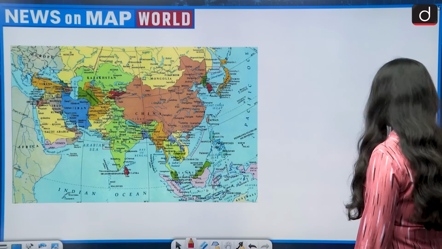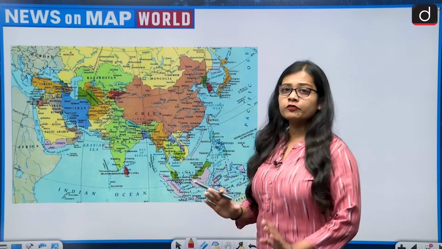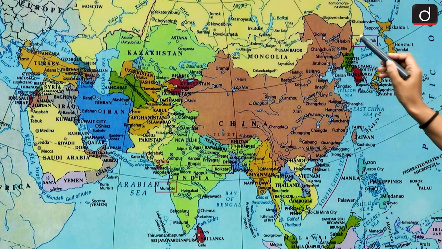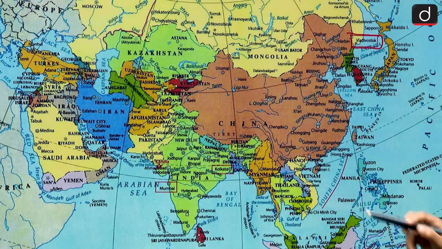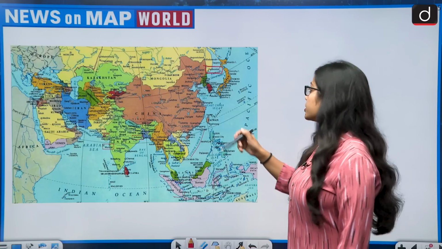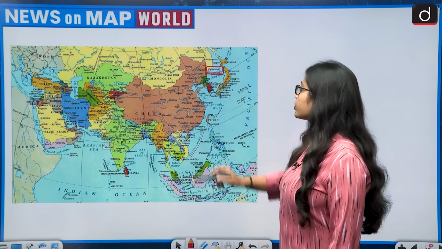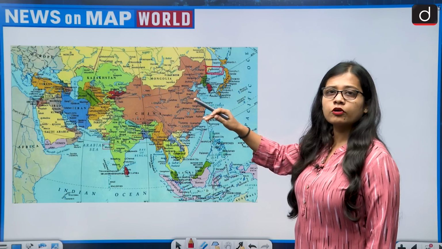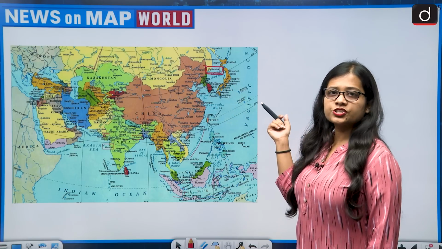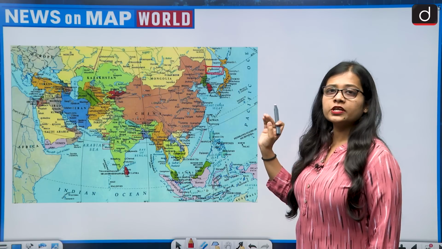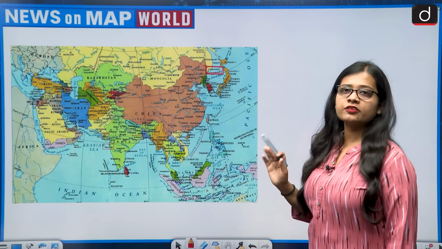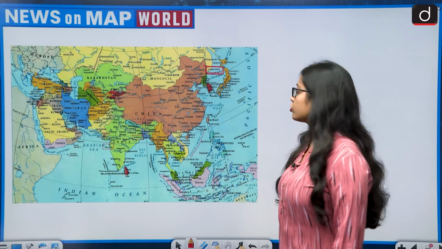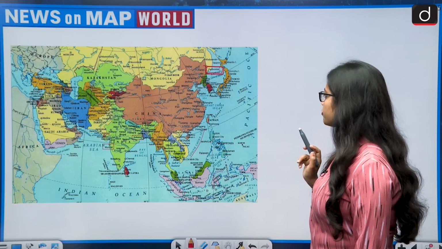So let's look at the map. So first of all we need to know the location of Vladivostok. So Vladivostok lies in Russia, and this is the location of Vladivostok. It lies in the southeast Russia, and it is a very important city or a place in Russia, and it is also said that it lies in the far east of Russia. Many major important meetings among the highest dignitaries have taken place at this place, and this is an area which is very rich in natural resources. So this is the location of Vladivostok.